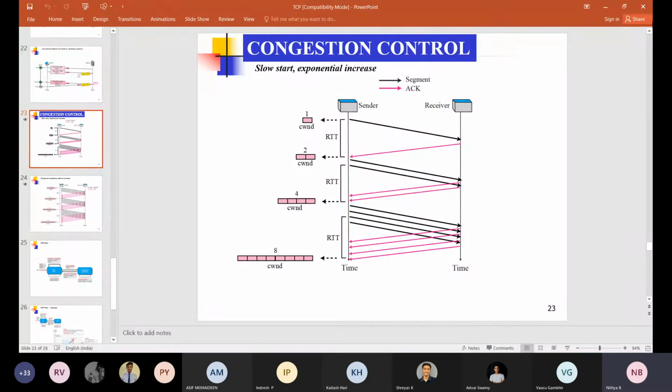It may be connected with a dedicated line. I'm talking about the intermediate things between the source and destination.